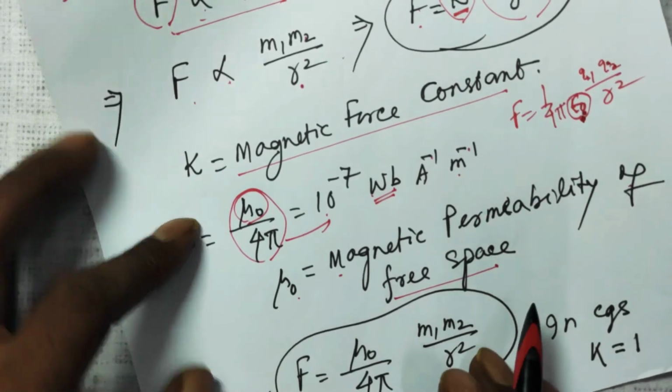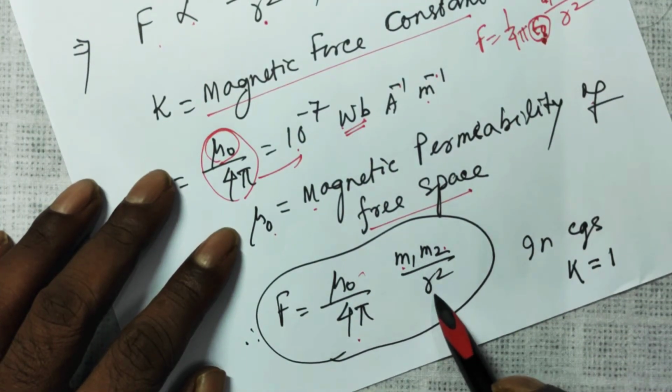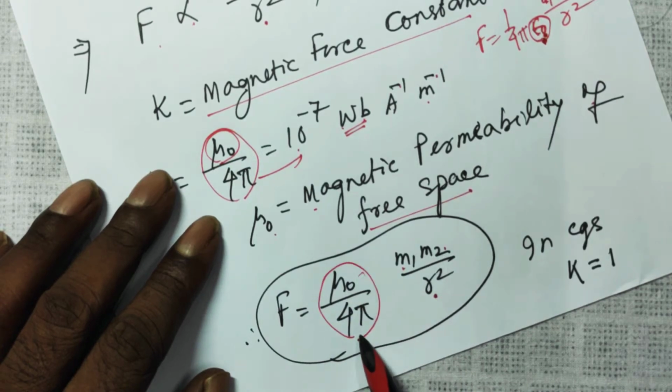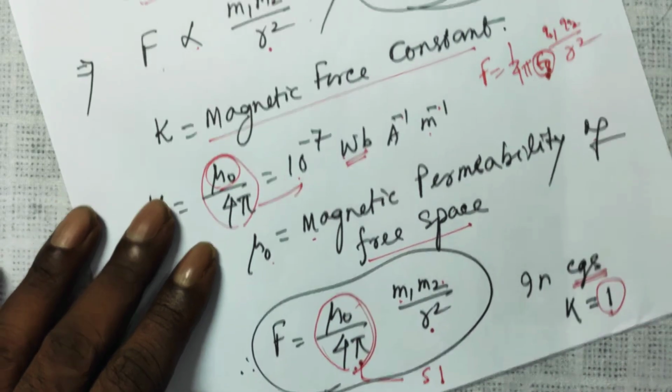So F is equal to mu naught over 4 pi M1 M2 over R square. This is the value of constant K in SI system. Its value is equal to 1 in CGS system, right?